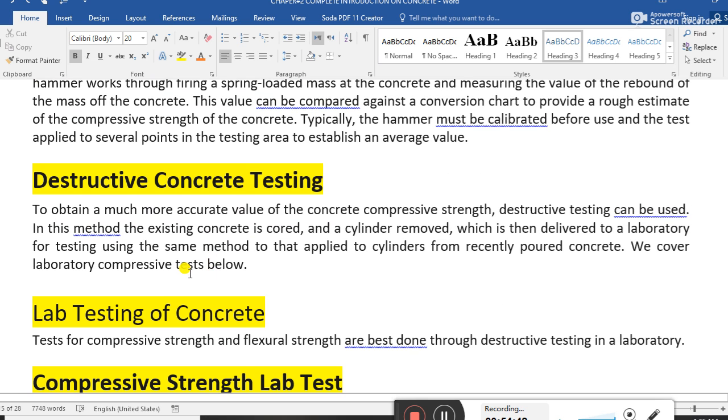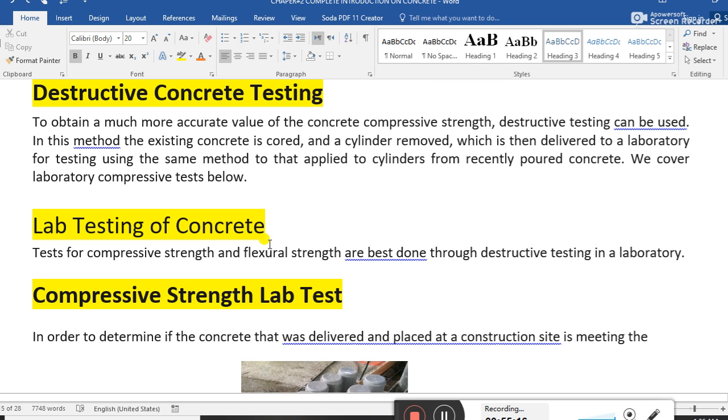Destructive concrete test. What is a destructive concrete test? To obtain a much more accurate value of the concrete compressive strength, destructive testing can be used. The existing concrete is cored and a cylinder removed, which is then delivered to the laboratory for testing using the same method applied to cylinders from recently poured concrete. We covered the laboratory compressive test below.